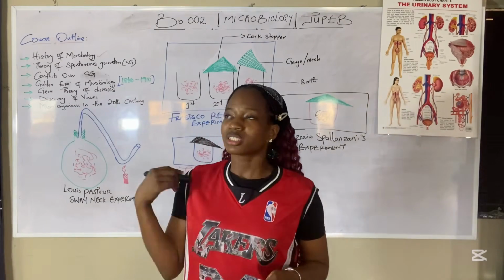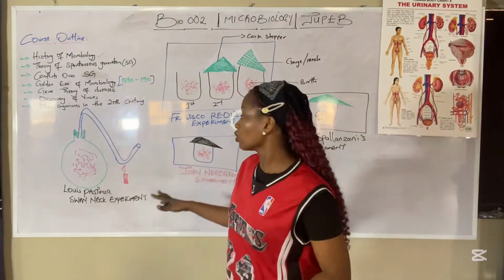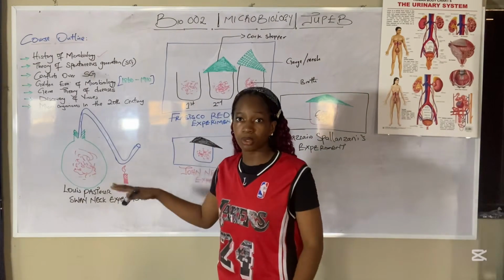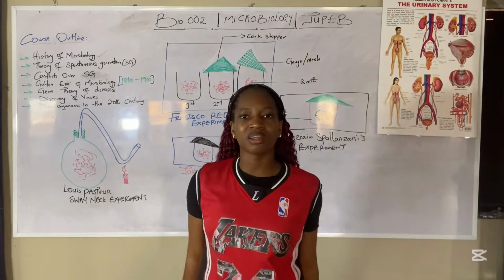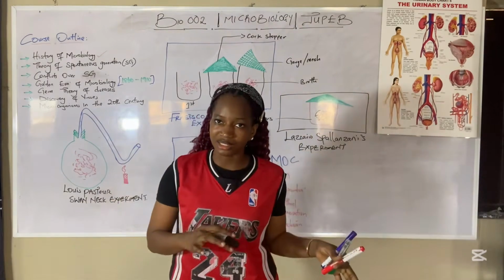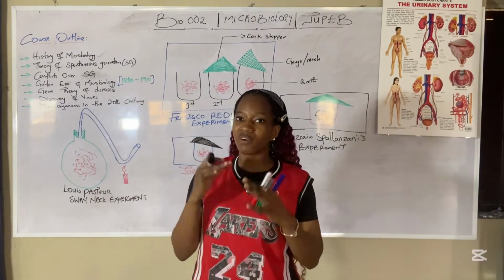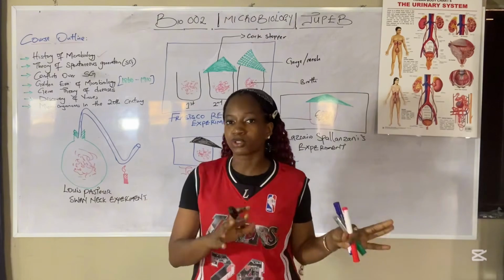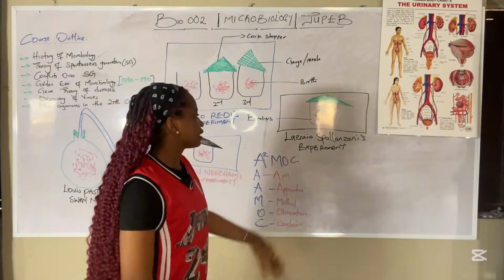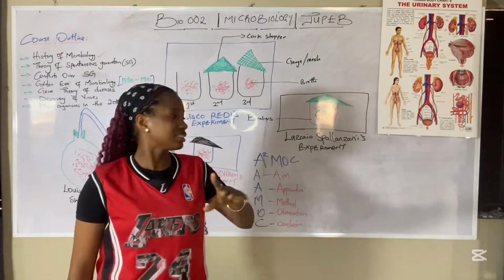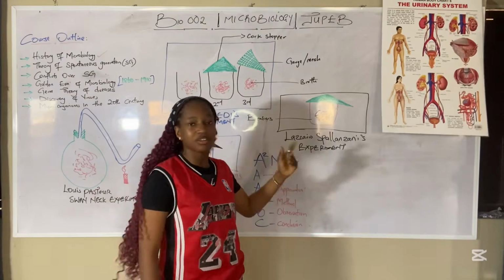Scientists came up and said, no, this can't be right, because he probably did not boil the broth well, and that was why microbes were able to grow inside this experiment. Then another scientist came out and said, okay, since that's the case, I want to perform another experiment, and this time around I'm going to be validating or disproving the theory of spontaneous generation. His name is Lazzaro Spallanzani. Oh my god, that name is so cute. Lazzaro Spallanzani.